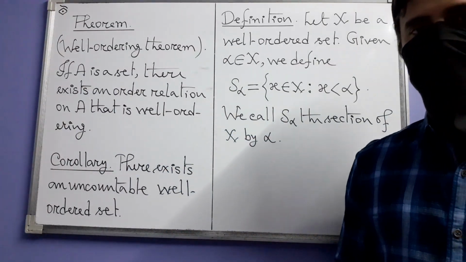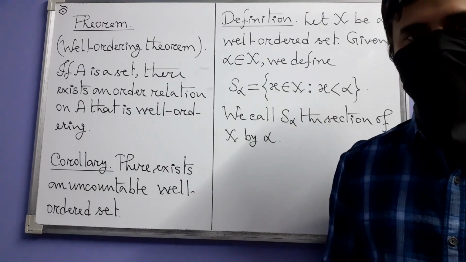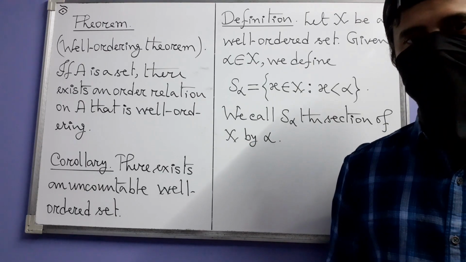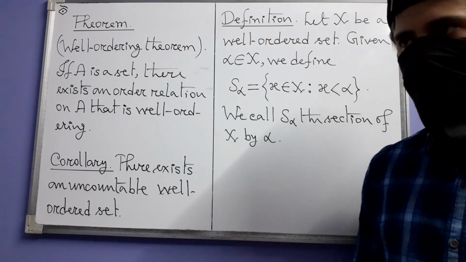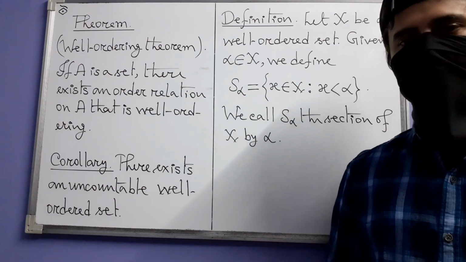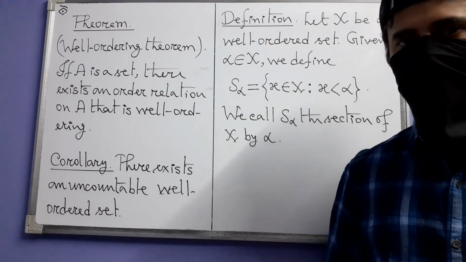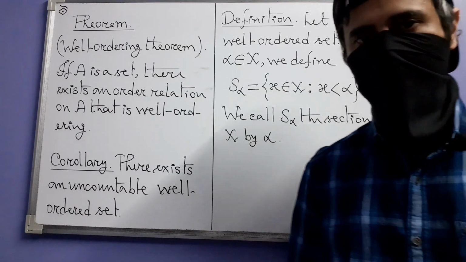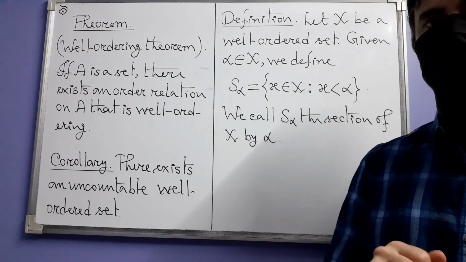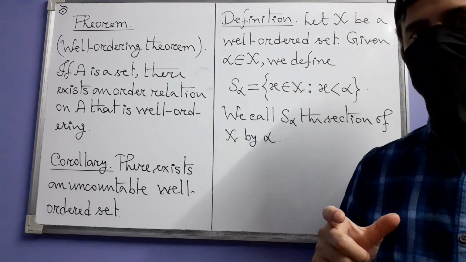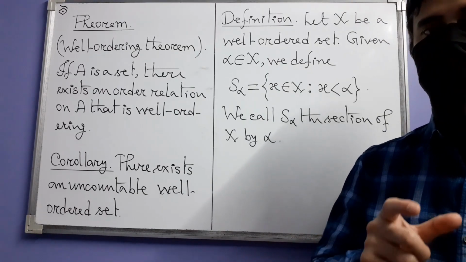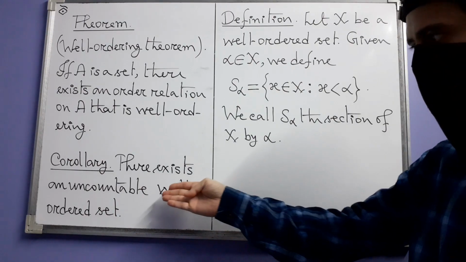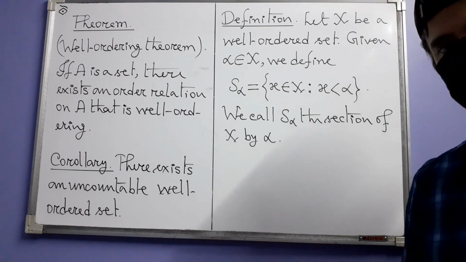We have already seen the well-ordering theorem. It states that any set can be well ordered with some order relation. So it's a simple statement and we are assuming it to be true, although it can be proved from the axiom of choice. Now today we are going to use it to get to the notion of a minimal uncountable well-ordered set. And in that direction we have this simple corollary first.